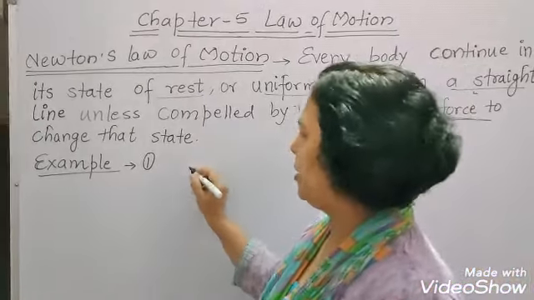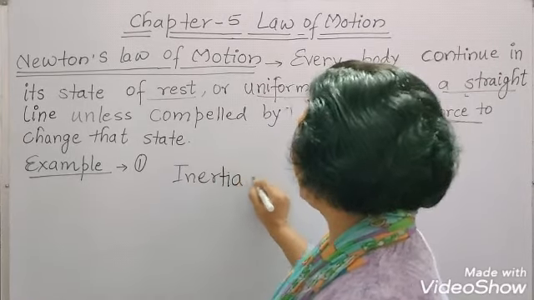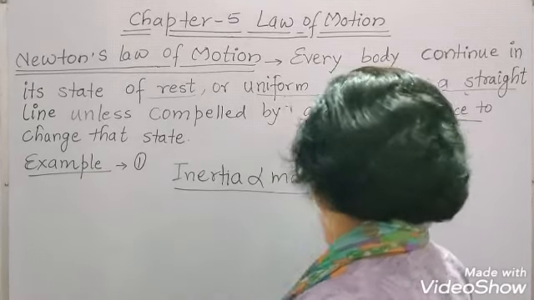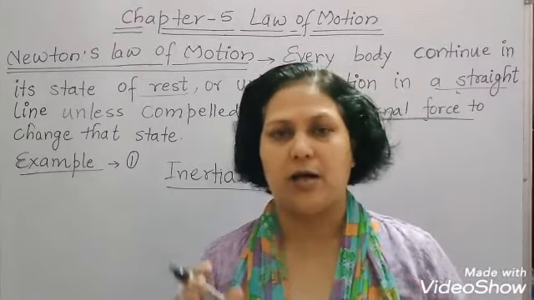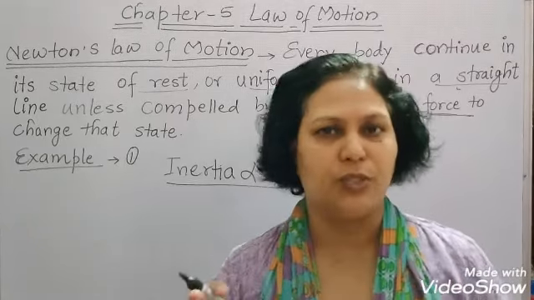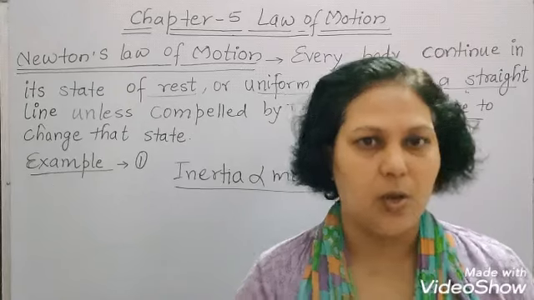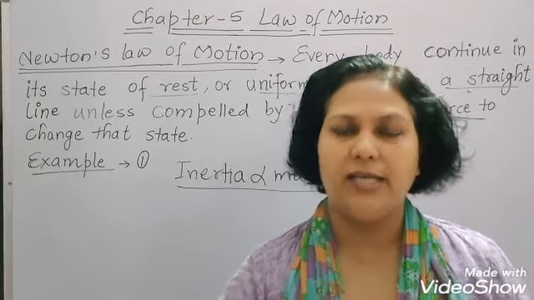And one more fact you can see here, that inertia is directly proportional to mass. How can we say that? Suppose you want to displace a car and a truck just by applying your muscular force. You will obviously require more force to move the truck. Why is it so?